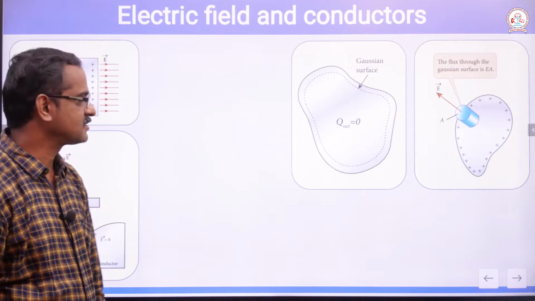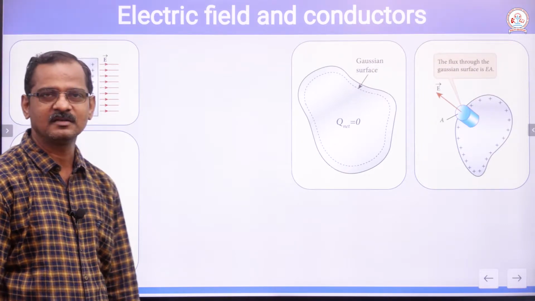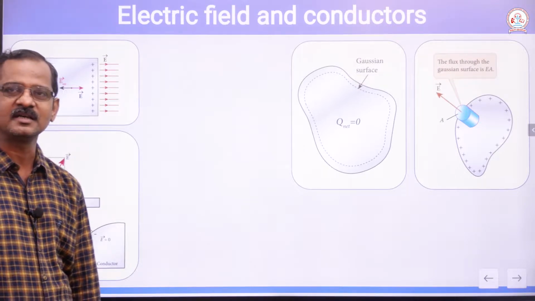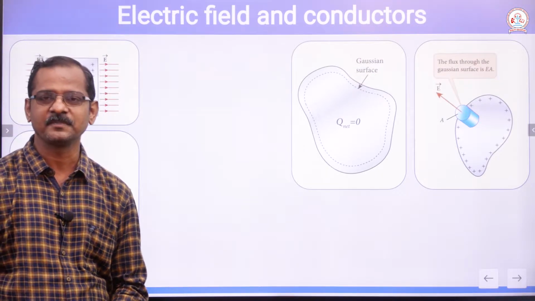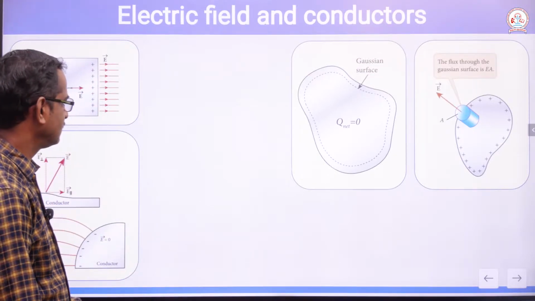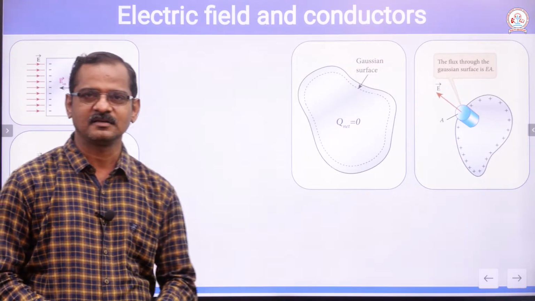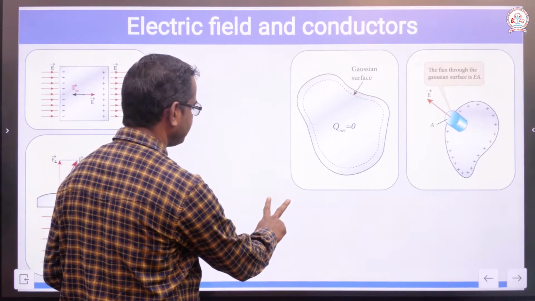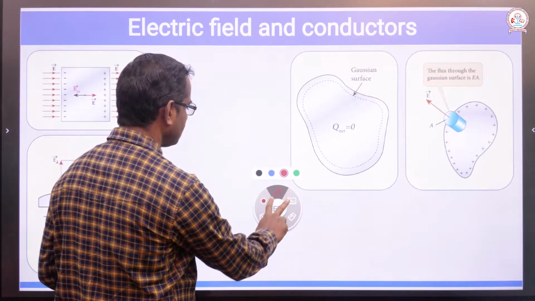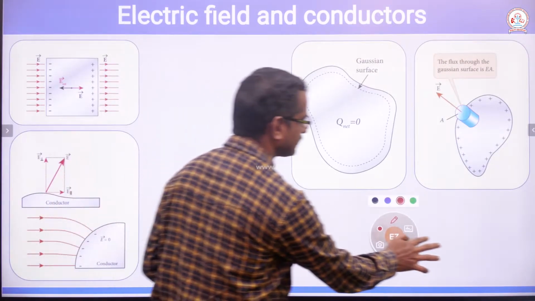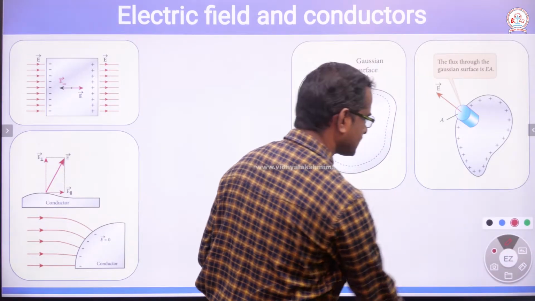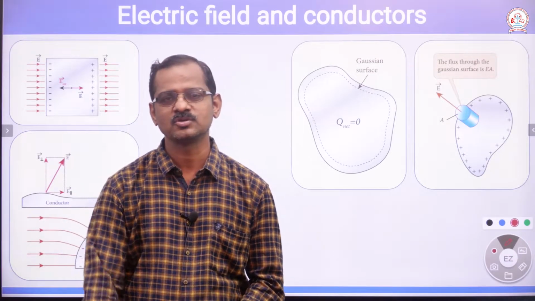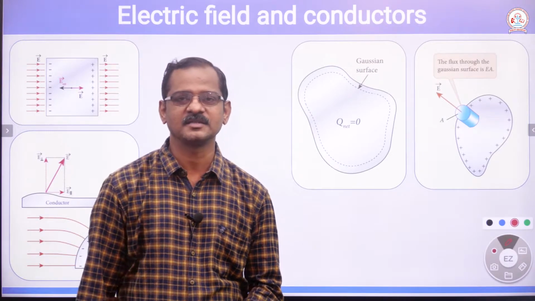Today we are going to discuss electric field and conductors. How is the electric field in conductors? If you imagine any conductor, maybe copper or aluminum, these are examples of conductors. In household electrical wiring we use copper. It's a good conductor of electricity.